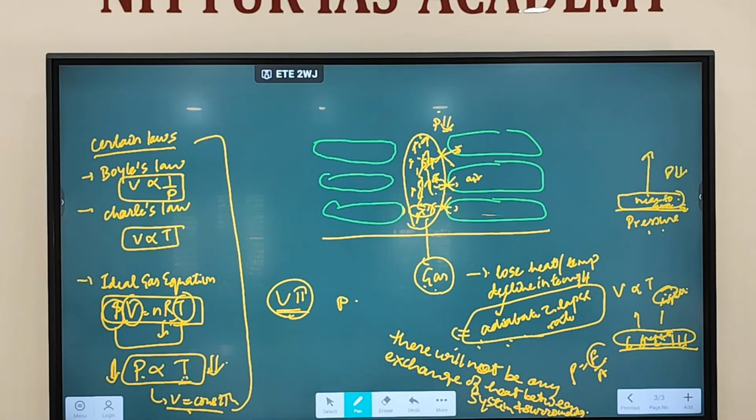Fine. Any doubt regarding this one? So what is the difference between normal lapse rate and adiabatic lapse rate? Normal lapse rate is the decline in temperature of non-rising air, while adiabatic lapse rate is what?